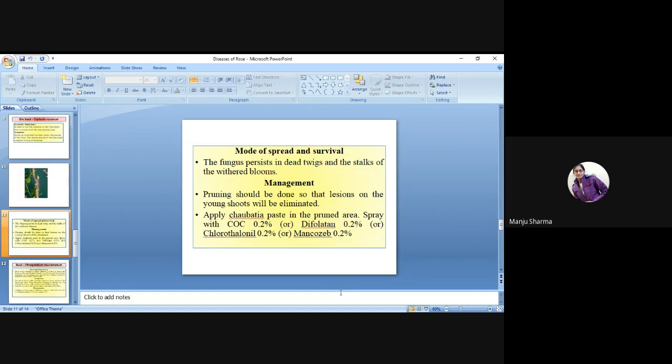Spray of COC 0.2%, difolatan 0.2% or chlorothalonil 0.2% or mancozeb also used in the same quantity.